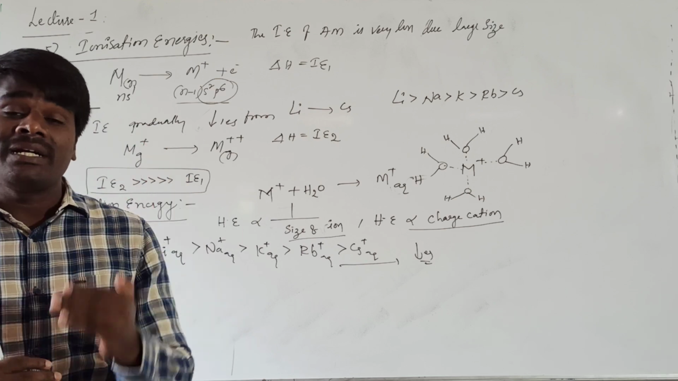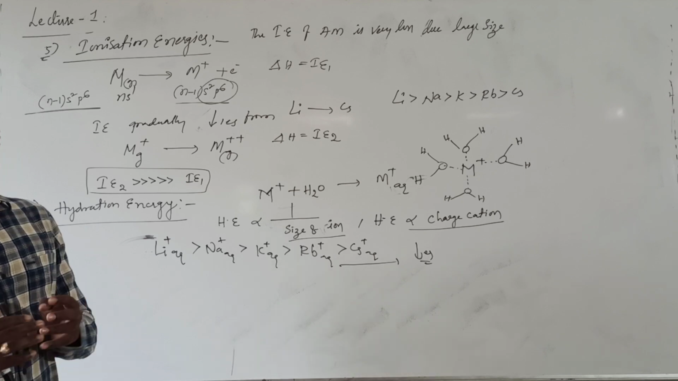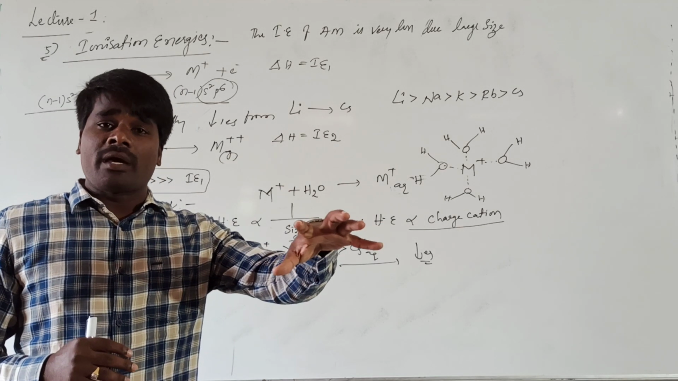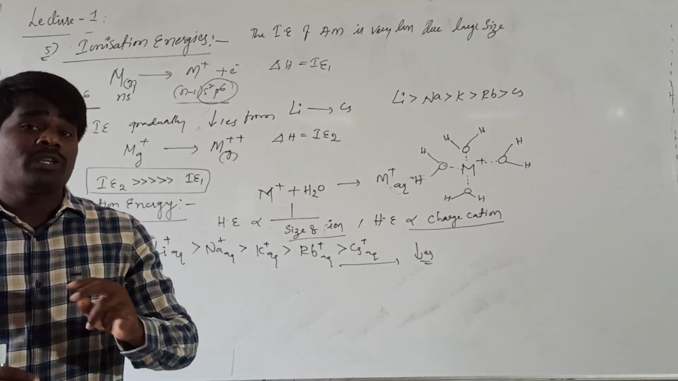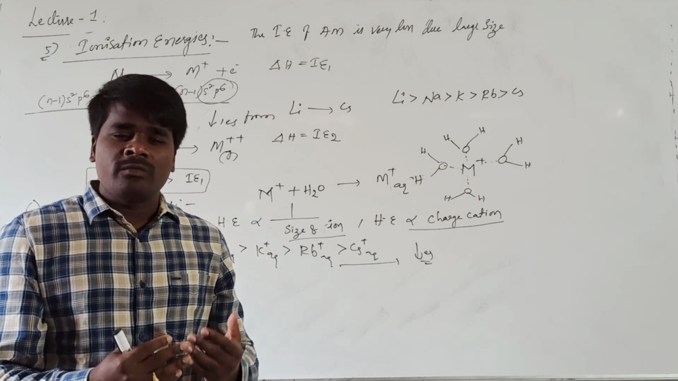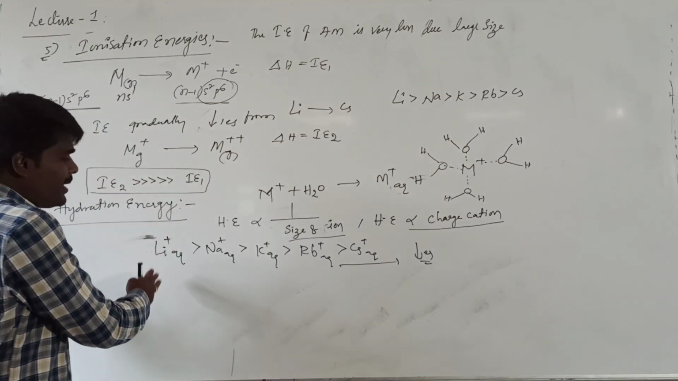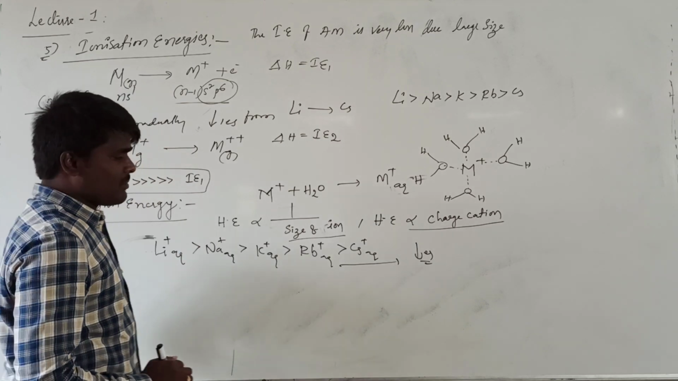We are talking about the hydrated ion. If you are simply writing Li+, Na+, that is the general simple ion. We are not talking about the simple ion. We are talking about the hydrated ions. When dropped in water, it will be surrounded by water. That will be called hydrated ion. So the size of the hydrated ion decreases from lithium to cesium.